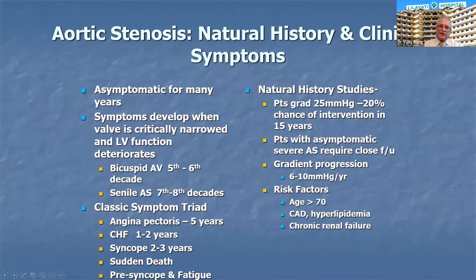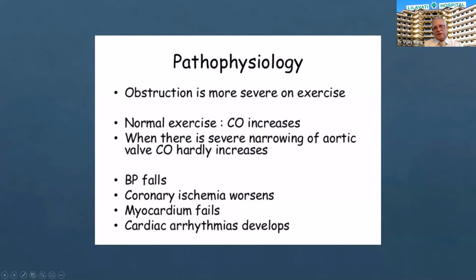The other symptoms can be sudden cardiac death or pre-syncope or fatigue. Coming to the pathophysiology, in a normal person, the cardiac output increases with exercise, whereas in a patient with severe aortic stenosis, cardiac output hardly increases. So BP falls, coronary ischemia worsens, myocardium fails, and cardiac arrhythmia develops. This happens with the exercise.